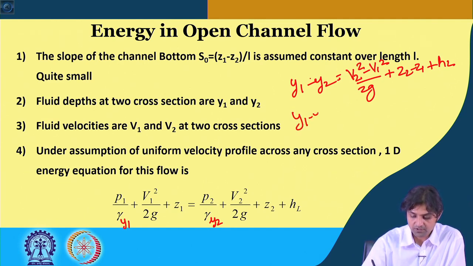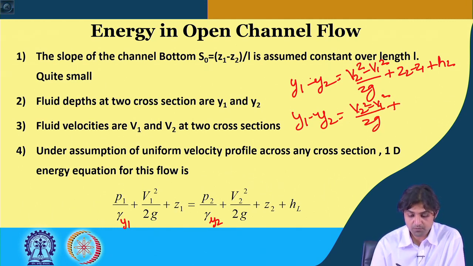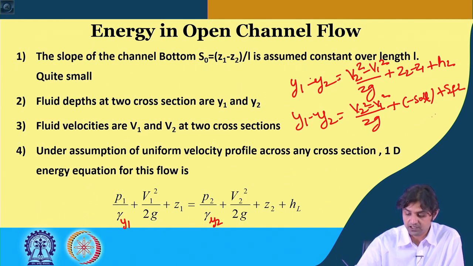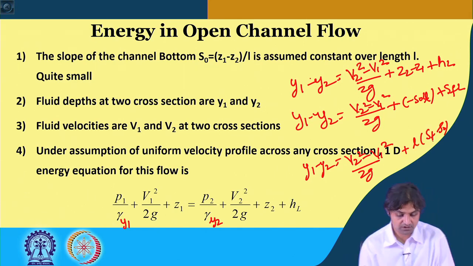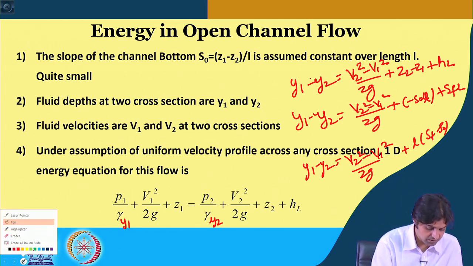So, I am writing Y1 minus Y2 is equal to V2 square minus V1 square by 2G, Z2 minus Z1. You remember what this Z1 minus Z2 was, S naught. So, it becomes minus of S naught L, small l, and HL is SF into L. So, it becomes Y1 minus Y2 is equal to V2 square minus V1 square by 2G plus L into SF minus S naught, same as given in the next slide.